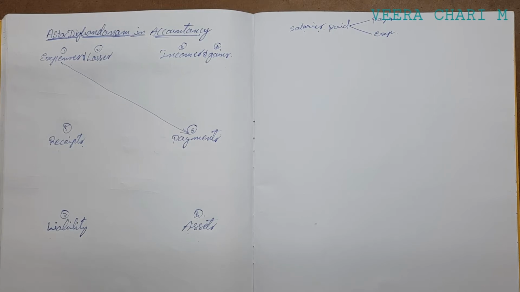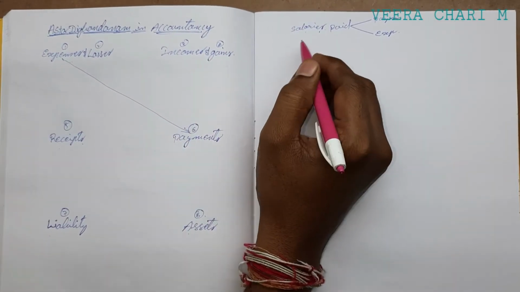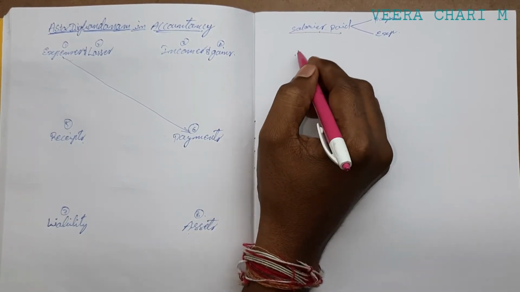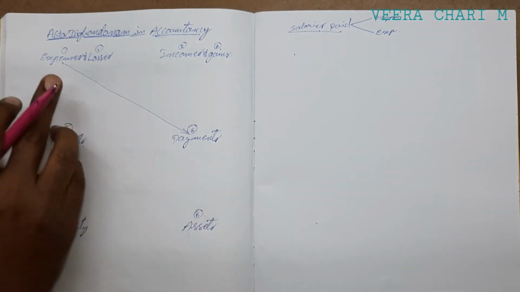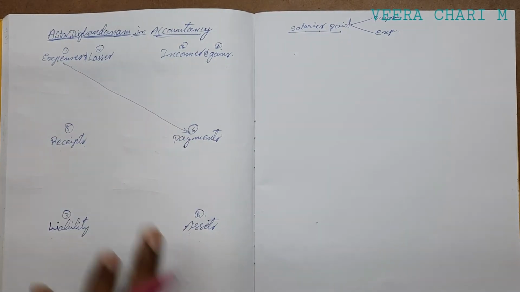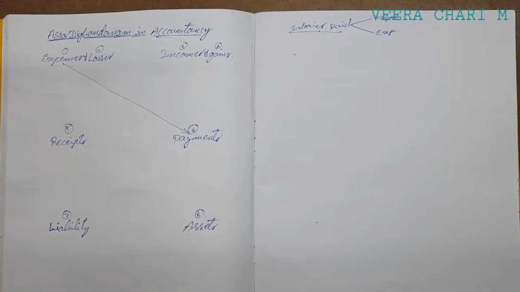That is the reason I have named it Ashtadigbandanam, and after explaining all of these, I can explain again. After that, the next transaction is rent paid. Like salaries paid, rent paid and electricity bill paid are all related as expenditure and payment only. That is the relation between expenses and payments.